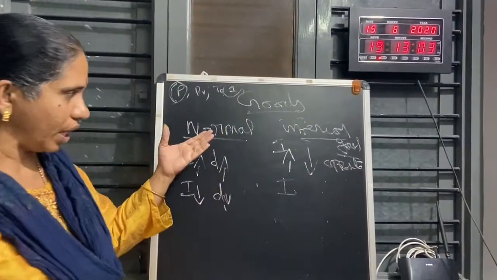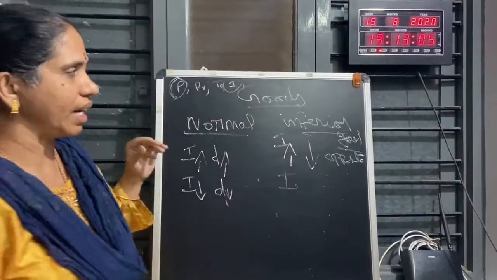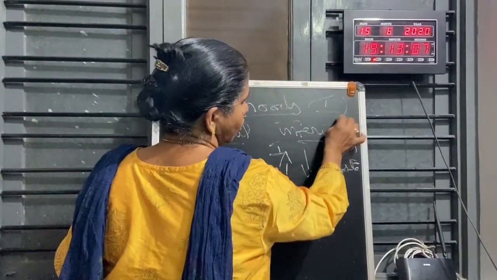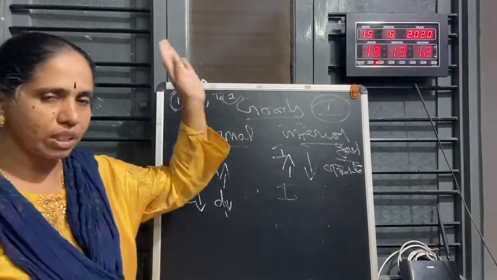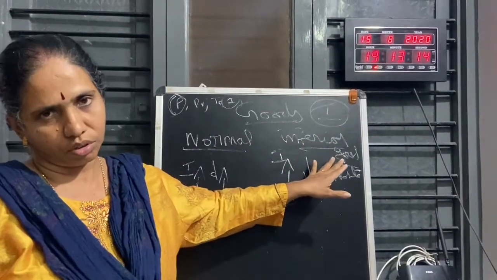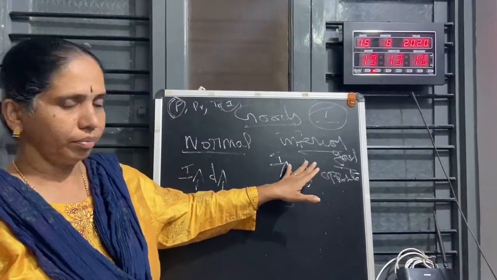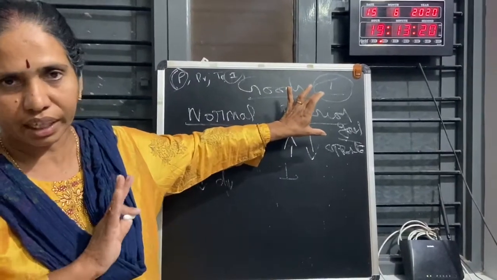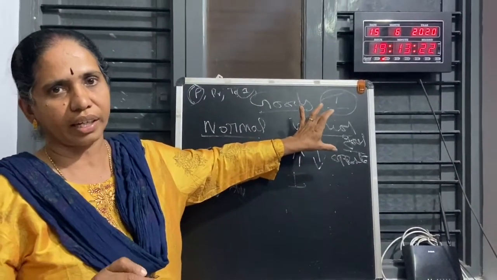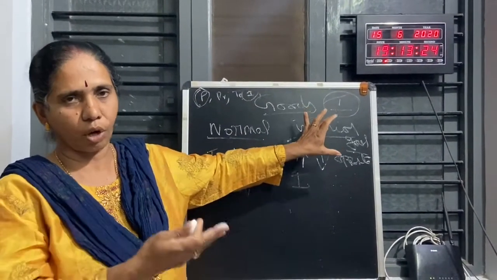So here we have to explain normal goods and inferior goods. We are taking the example of income. If both go in the same direction, we call it a normal good. If it goes in the opposite direction, we call it an inferior good. I hope you understand. So don't confuse yourself. There is nothing actually inferior about inferior goods. Only we are taking, when I got money, how I am traveling.